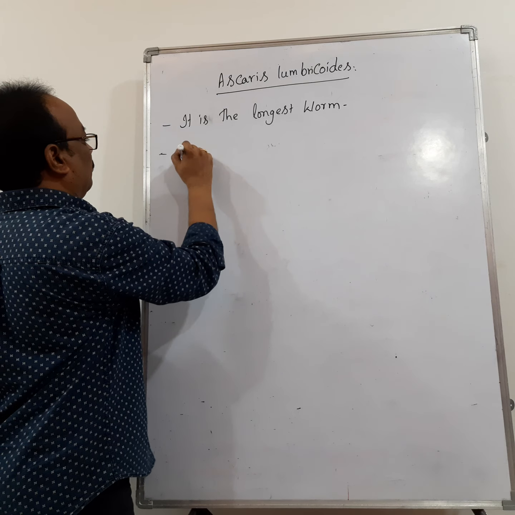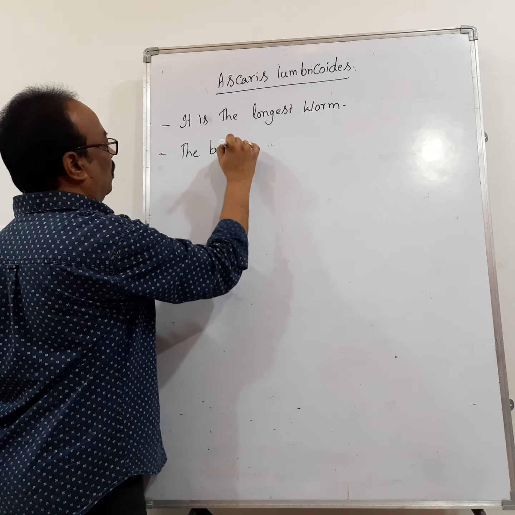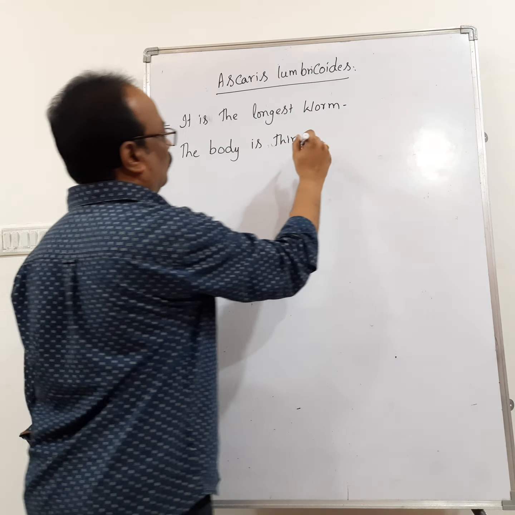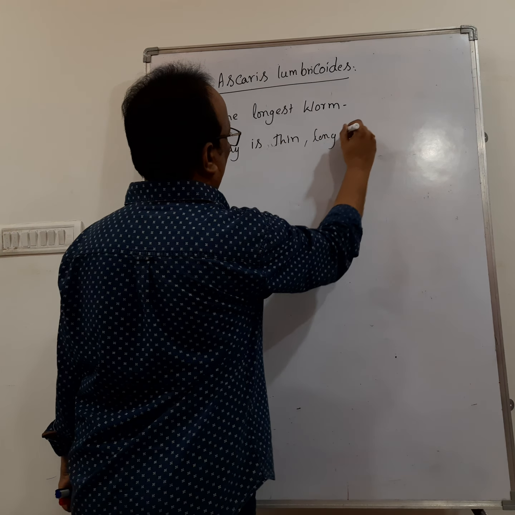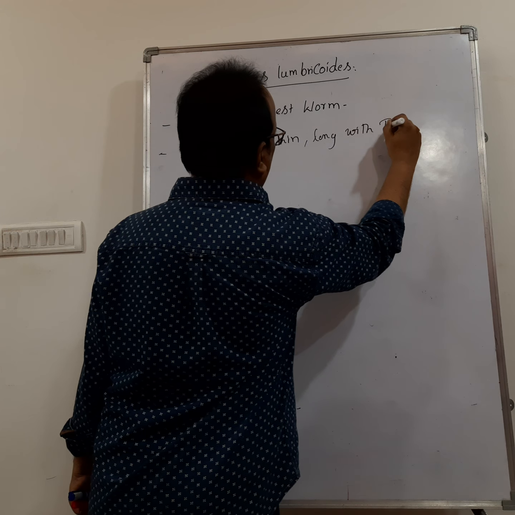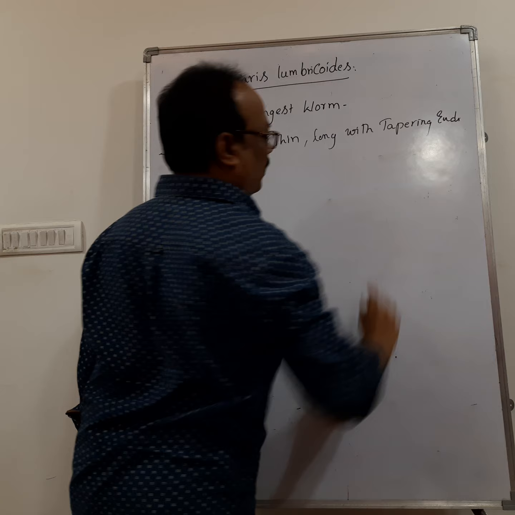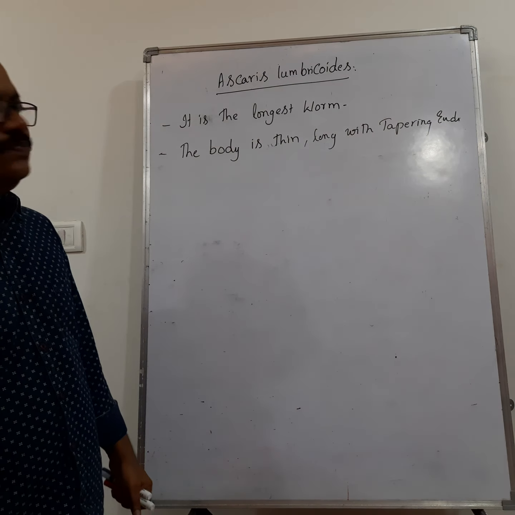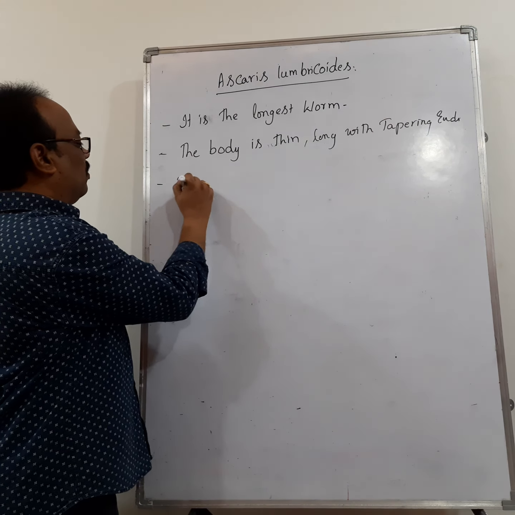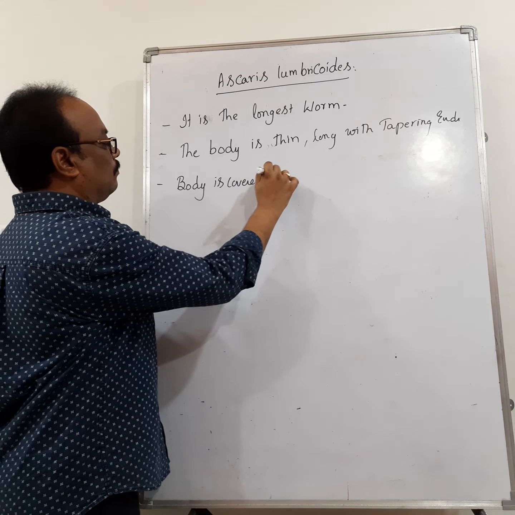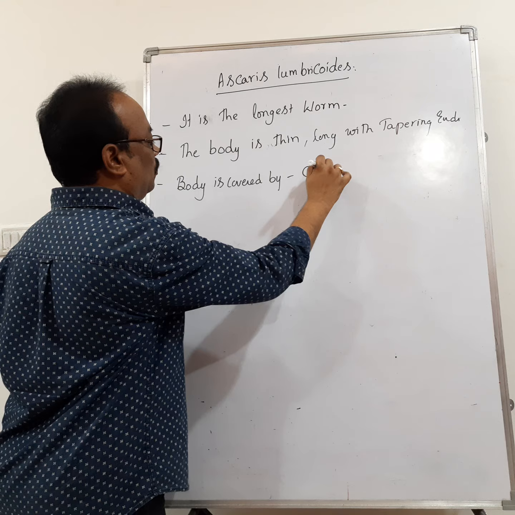So how is the body? The body is thin, long, with tapering ends. Tapering ends means pointed ends. Then the body is covered by thick cuticle.